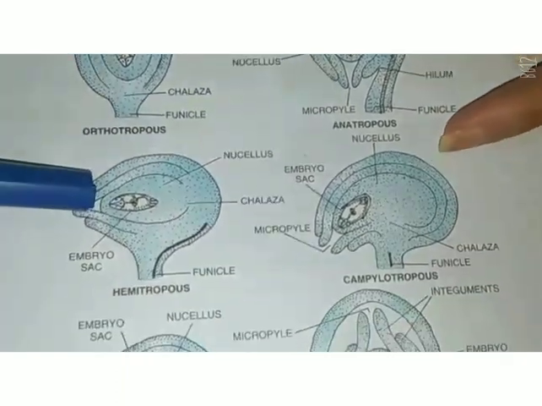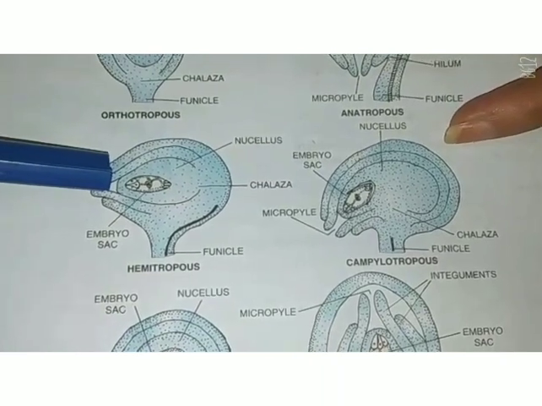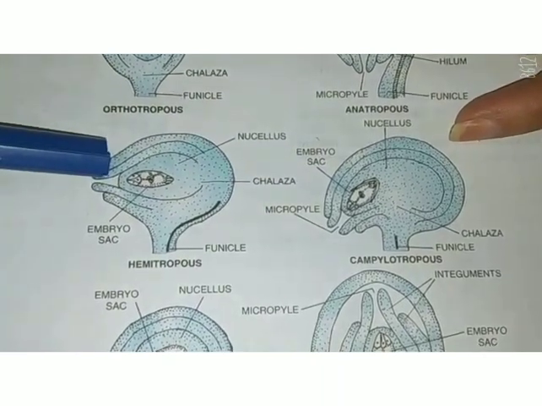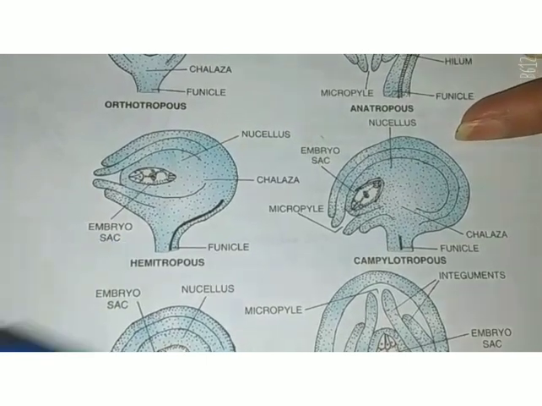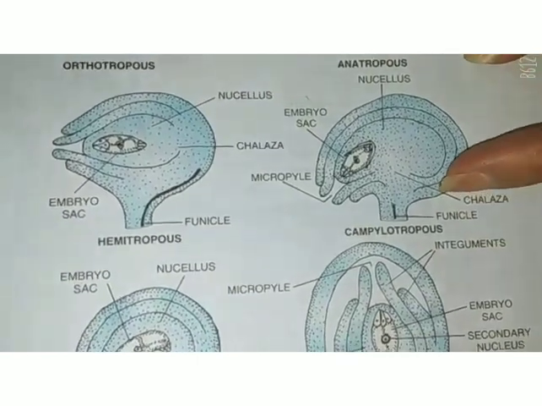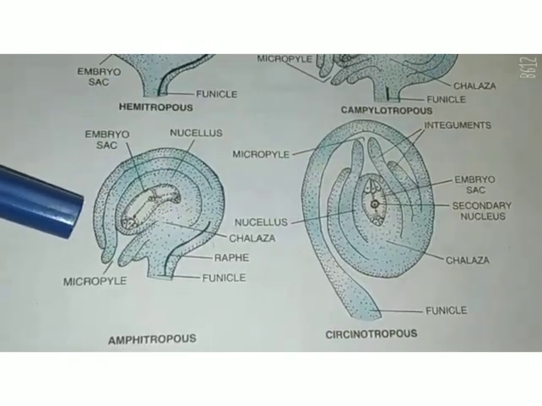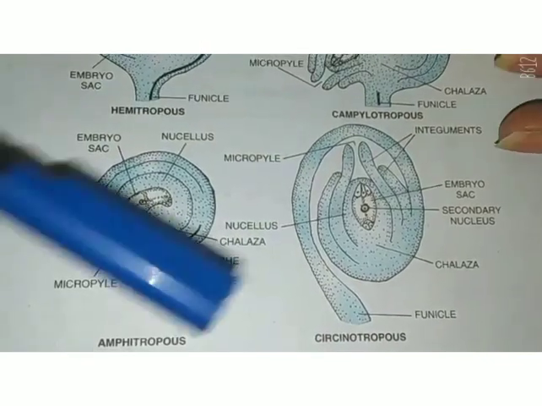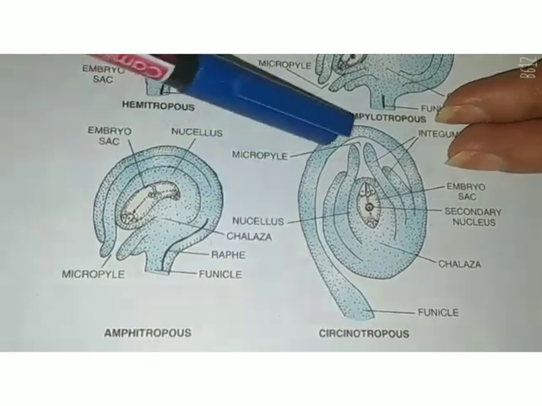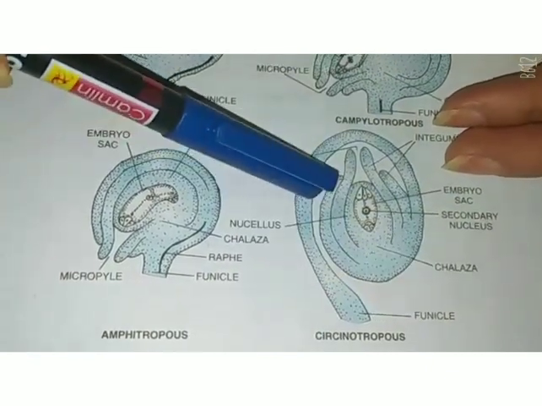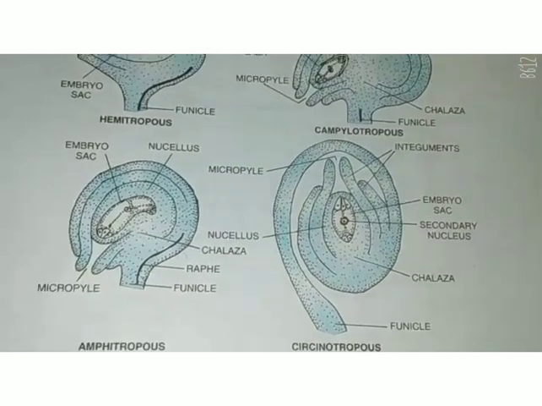Then there are some other pictures which show the different positions of the ovule in the ovary. That is hemitropous, campylotropous, amphitropous and circinotropous, which completes a full circle.